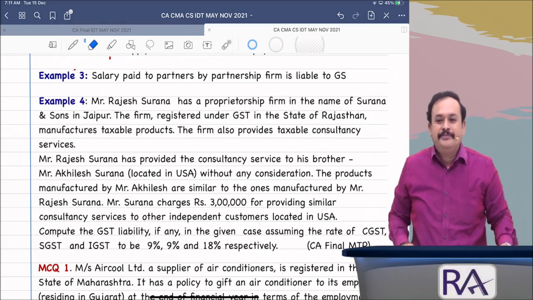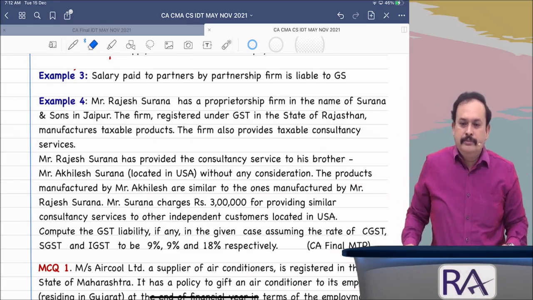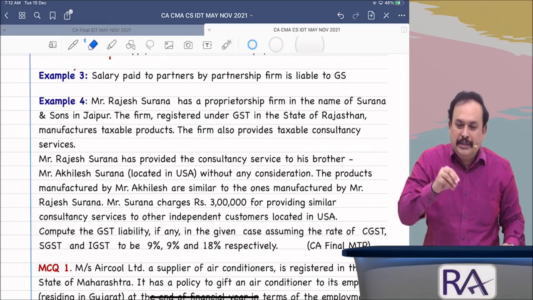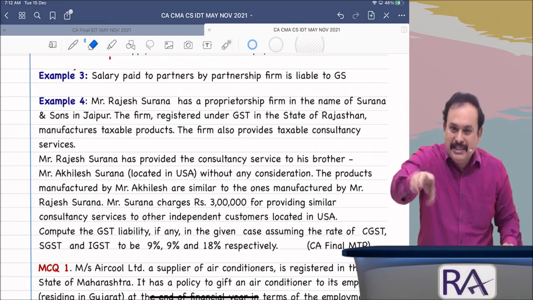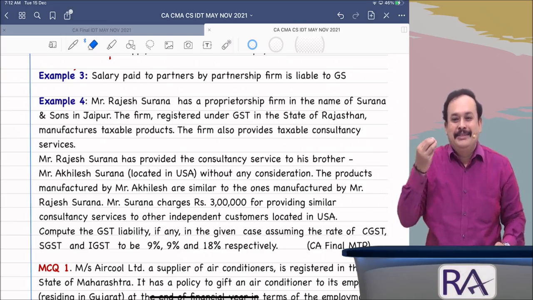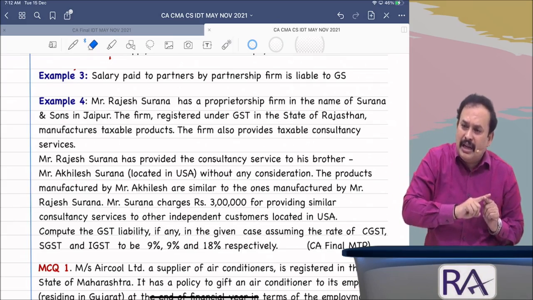Because it is not a consideration, it is an appropriation of profit. Sir, remuneration paid to partners will be coming in P&L only, sir, not an appropriation. That is expenditure. See, in the P&L account where you are charging salary, debit, it means charging from the profit only, no? You take, see, charging to the P&L account means you are apportioning the profit only.